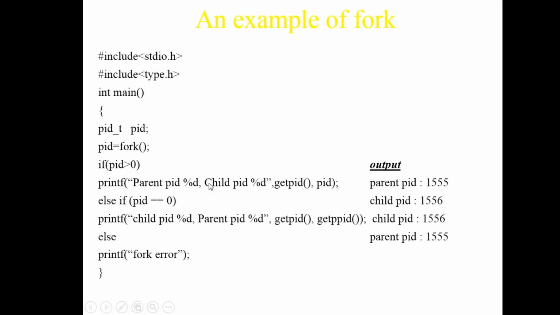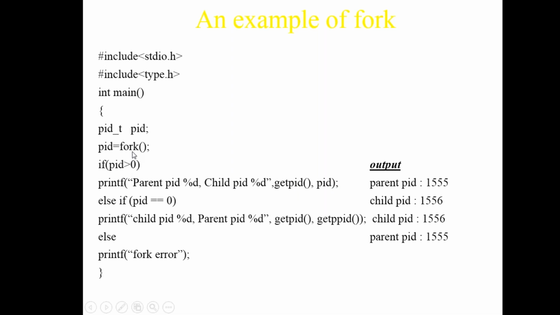So this is the child. The child has a PID. For the parent PID, the function name is getpid, so it will get the parent PID of that child. This is for printing your integers. So this is your parent PID, child PID, and the function to get the parent PID is getpid, and the normal PID of the child.